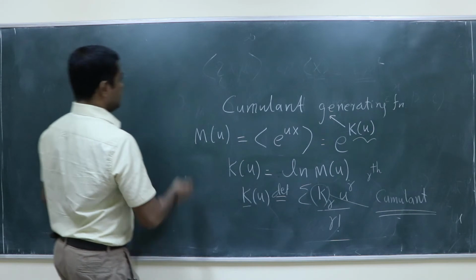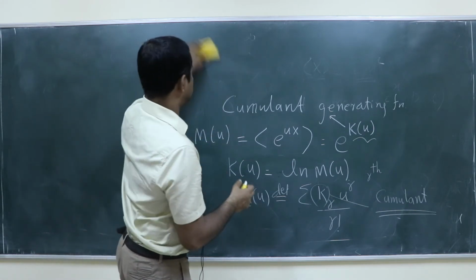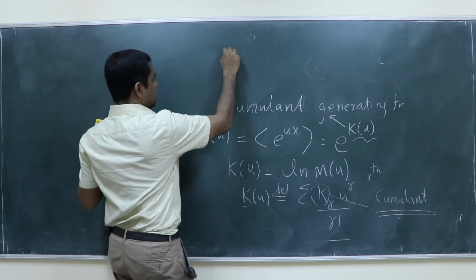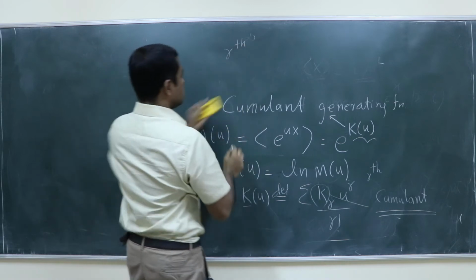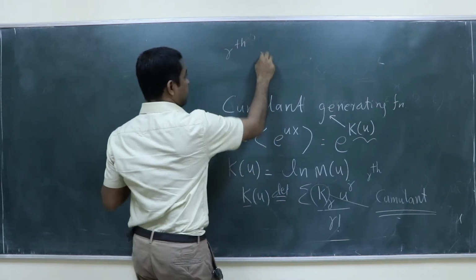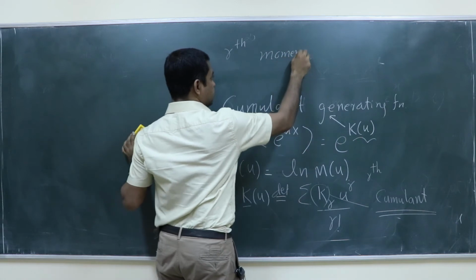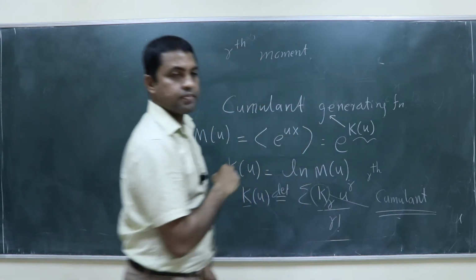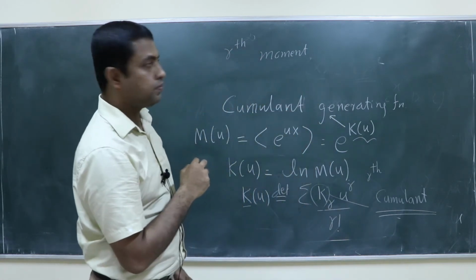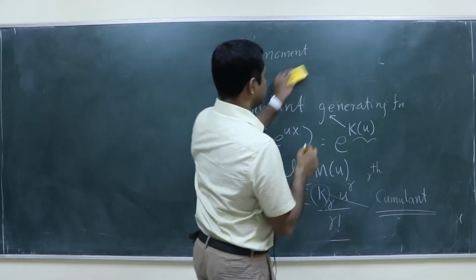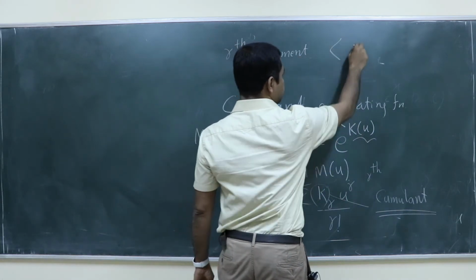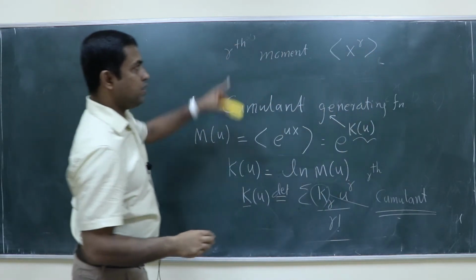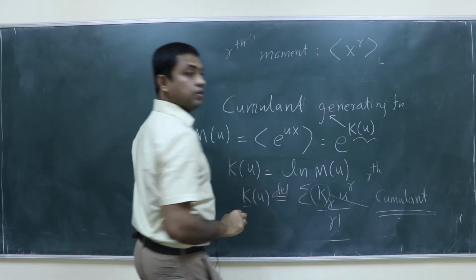There are three quantities you learn now. One is the rth moment. What is the rth moment? It is the average of x to power r.